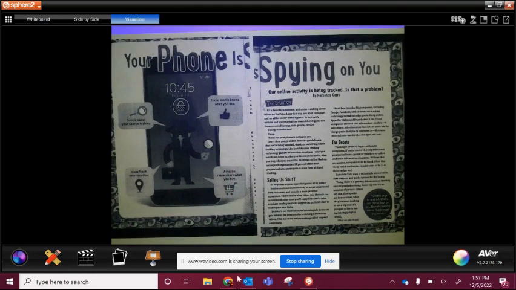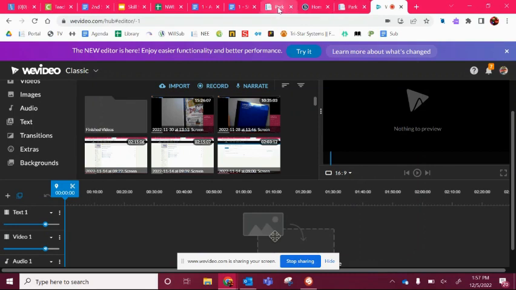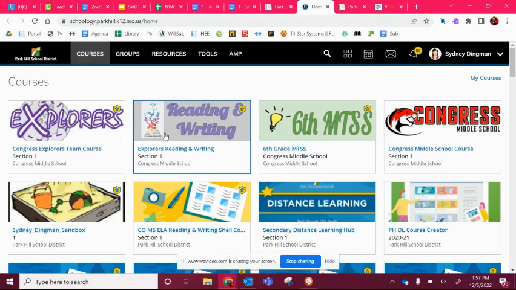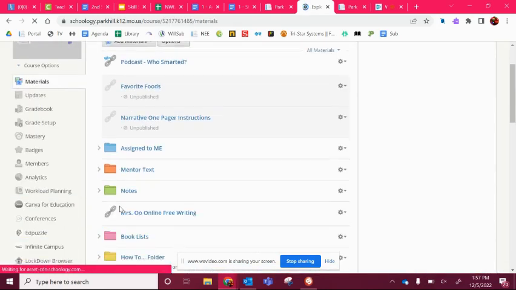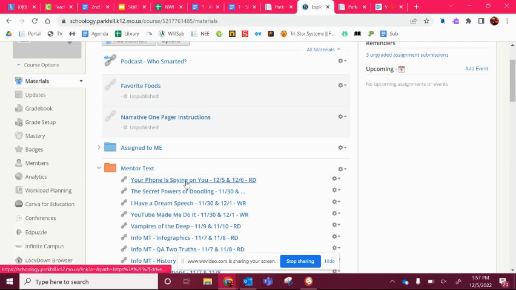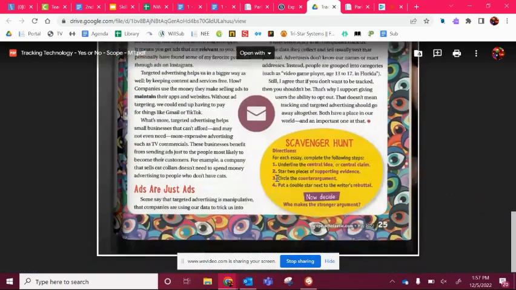It says, your phone is spying on you. So I'm going to show you where you can get that if you have access to a printer. If you go to Schoology and you go to the reading writing course and you go to the mentor text folder, which is right here, maybe if it'll open, there we go. You'll find that right here. So you're going to click on that, it'll open up. And if you have access to a printer, that would be the best thing in the sense of opening it and just reading it that way.